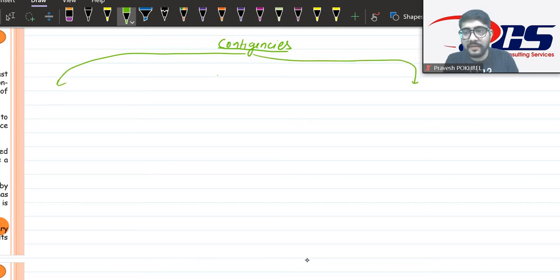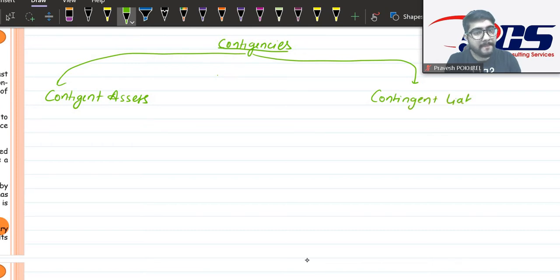What are they? Contingent assets and contingent liabilities. Correct? So what is contingent asset and what is contingent liability?